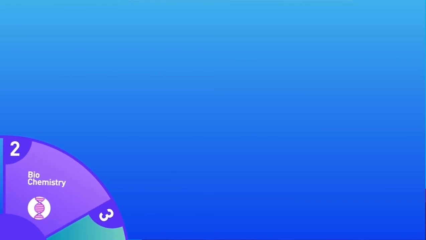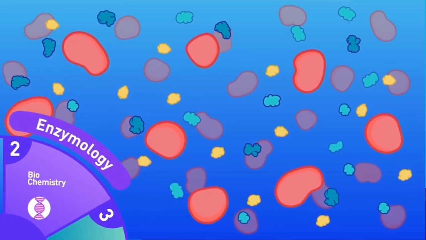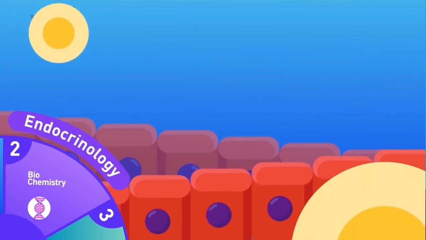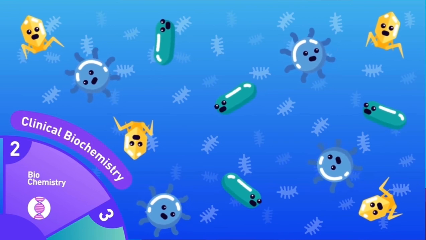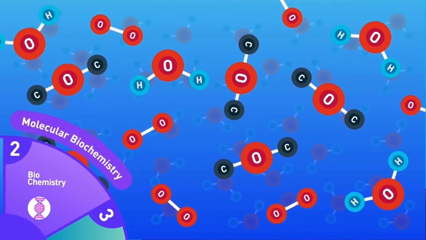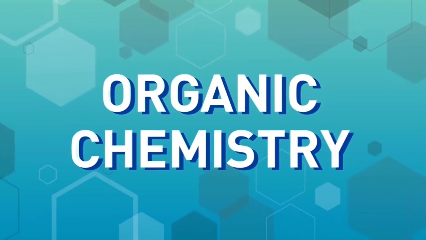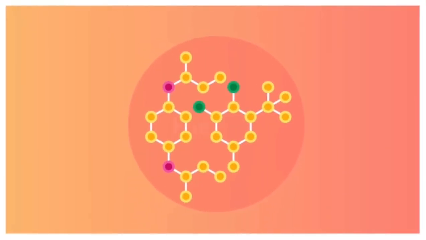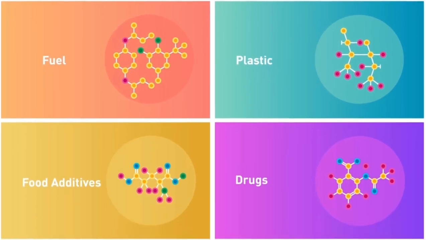Biochemistry can further be divided into interesting disciplines like enzymology, which is the study of enzymes, endocrinology, which is the study of hormones, clinical biochemistry, which is the study of diseases, molecular biochemistry, which is the study of biomolecules and their functions, organic chemistry, the study of carbon compounds such as fuels, plastics, food additives, and drugs.